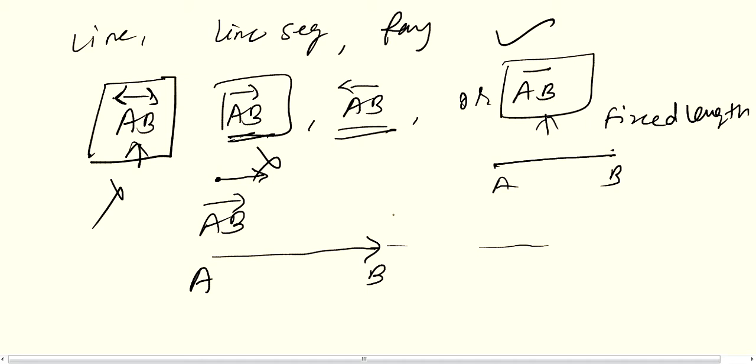Then next question, how many rays can be drawn through a fixed point O? Infinite rays. Then question number 8, how many lines can be drawn through 3 collinear points and non-collinear points? Before that you should know what is meant by collinear points.